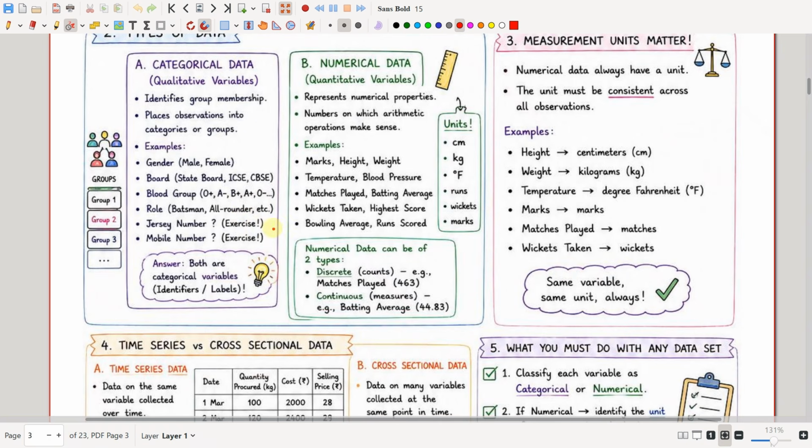Jersey number is an alternative for the name of a player, right? Whenever you see the jersey number 7, you know it is Dhoni. And whenever you see the jersey number 18, you know it is Kohli, right? So these are just representatives for those players. It is not a real mathematical value which was counted or measured. So jersey number is also categorical. It is a qualitative variable.